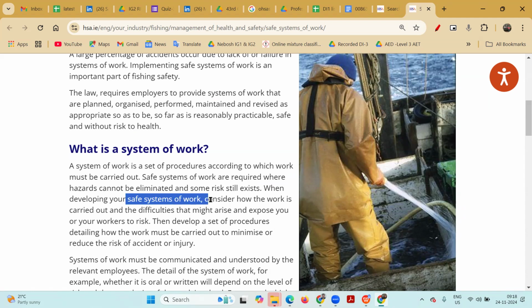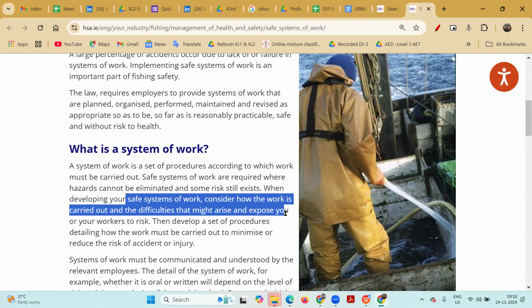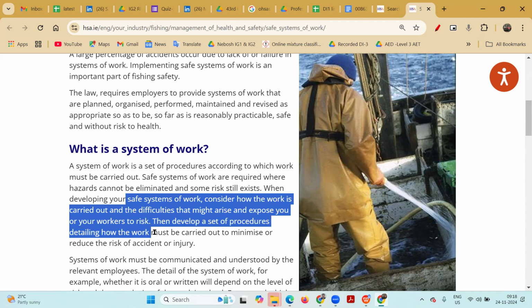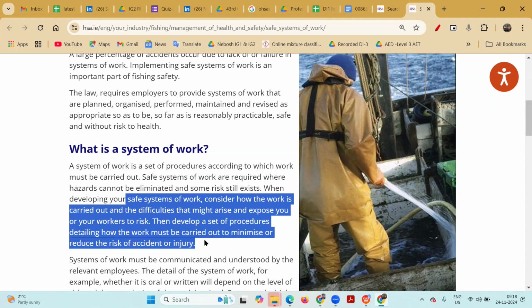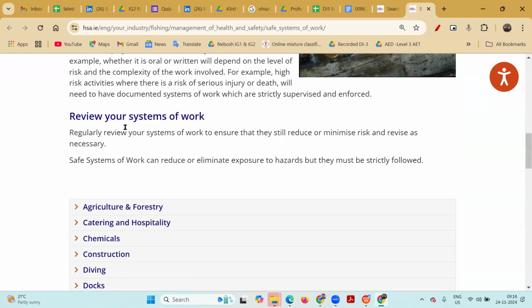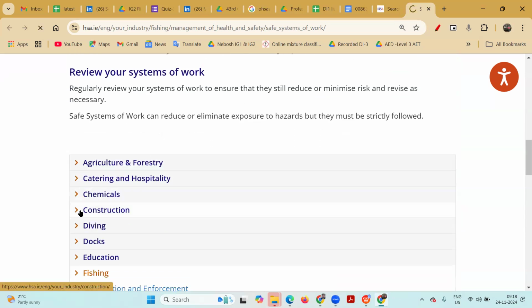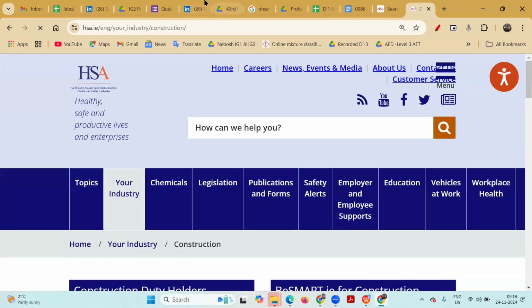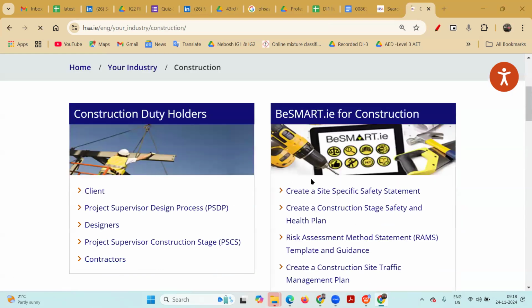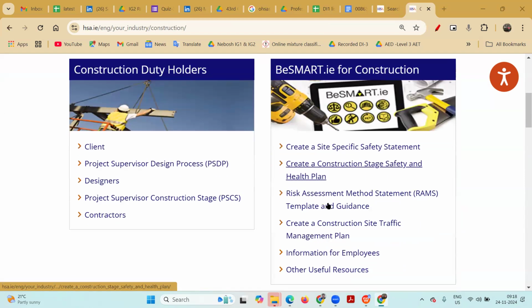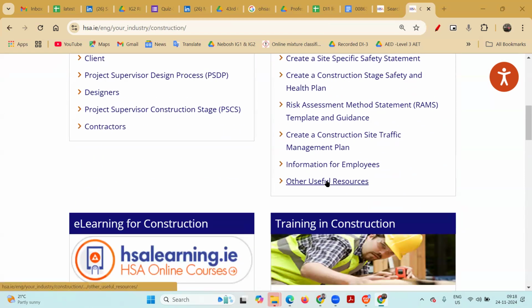When developing your safe system of work, consider how the work is carried out and the difficulties that might arise and expose you or your workers to risk. Then develop a set of procedures detailing how the work must be carried out to minimize or reduce the risk of accident or injury. So this is the safe system of work, and the safe system of work also needs to be reviewed. For the constructions, we are going to have a different type of safe system of work.